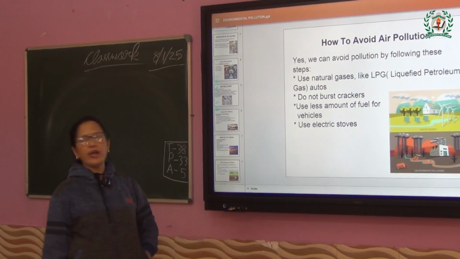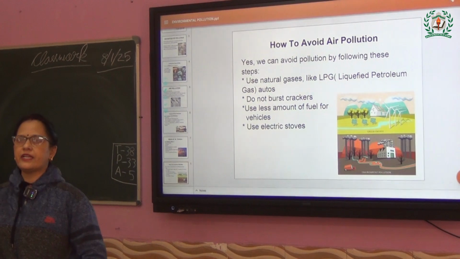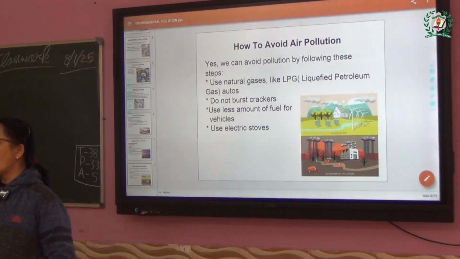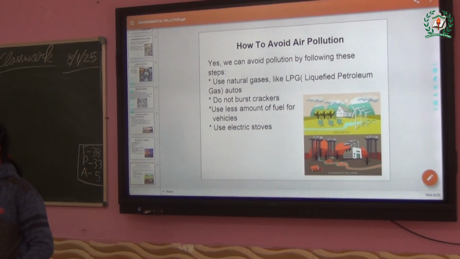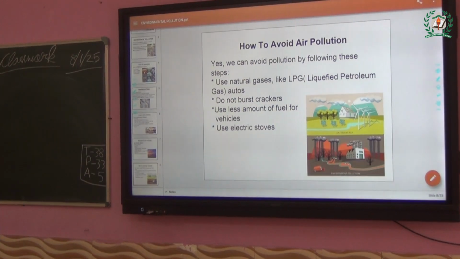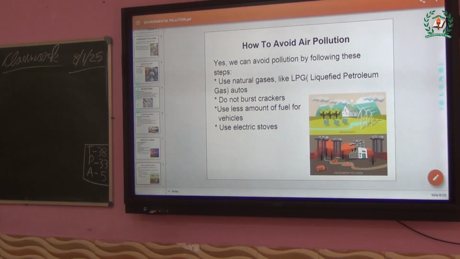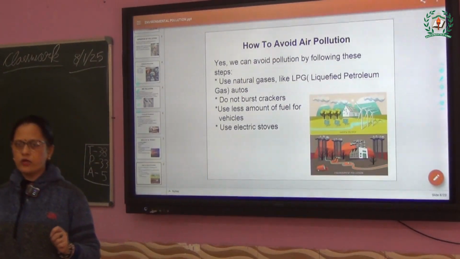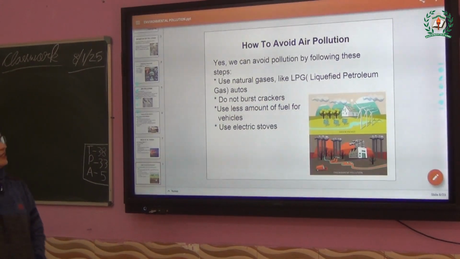Now, how to avoid those? Because every time it is getting polluted, you have to get a way out of that. So, how to get out of that pollution? Some measures, surely we have to take. Yes or no? Otherwise, we will let the atmosphere be totally polluted, let the air get polluted. We will sit like how we are, we will go on like that? No. So, we have to get rid of that air pollution.